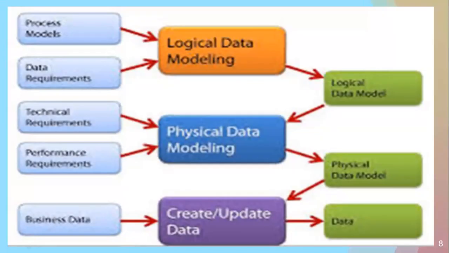Then logical data modeling and physical data modeling, and how they are interacting with each other. There are some process models and data requirements at the logical level. Accordingly, the logical data model is there. It interacts with the physical along with some technical requirements and performance requirements. Physical data modeling is then done, and the physical data model will interact accordingly with the requirement of creating and updating data as per the business data availability.